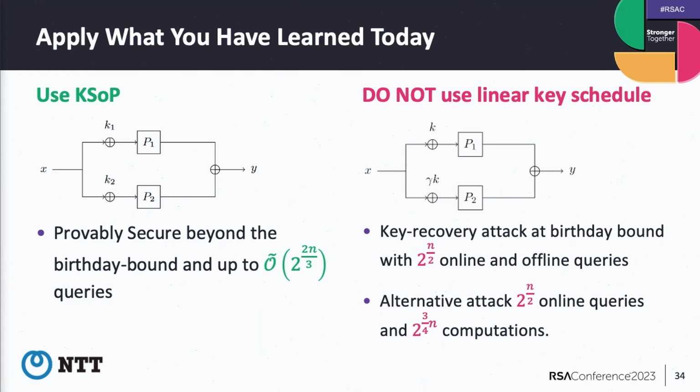Would the same attacks work the same way, or would there be an even simpler attack? Yeah, I think maybe we have a much simpler attack, but it's a bit complicated to explain now. Actually, I haven't considered this situation. Okay, thank you.